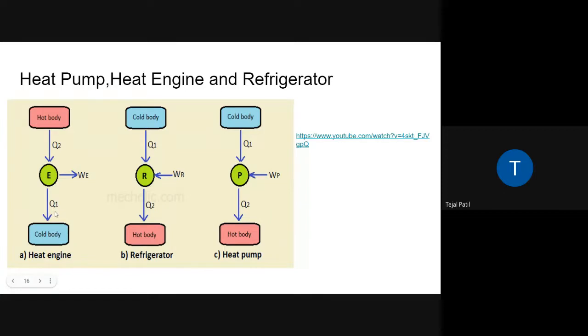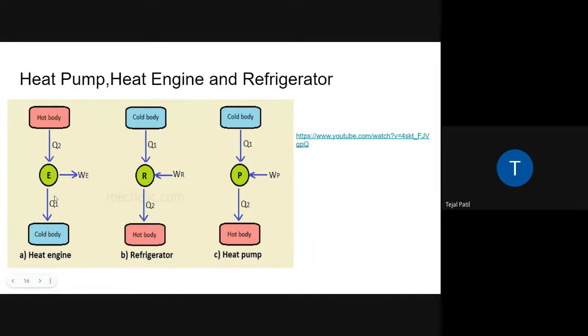So you can write the thermal efficiency for this engine as Q2 minus Q1 by Q2. Are you getting this? Thermal efficiency is equal to Q2 minus Q1 divided by Q2.